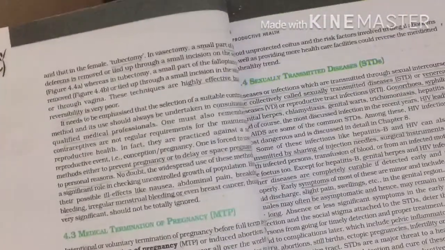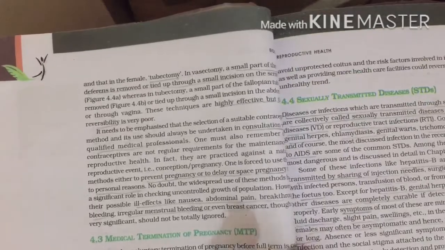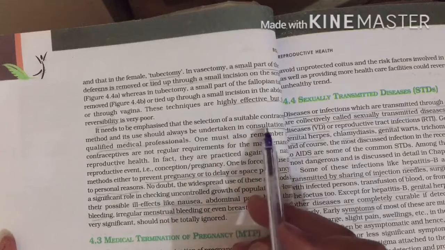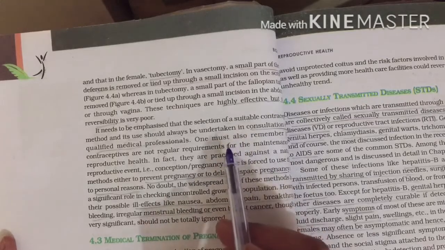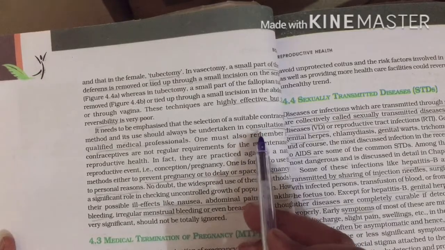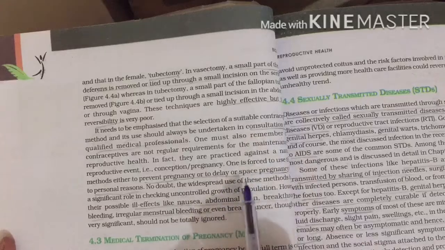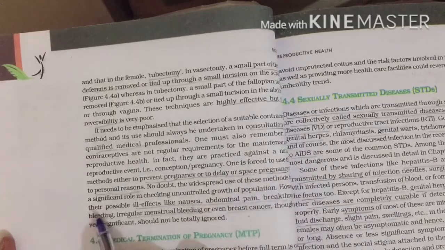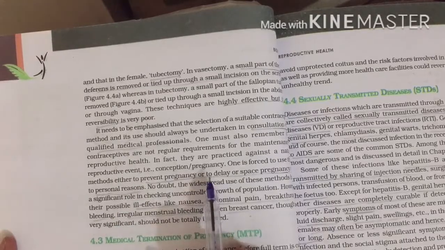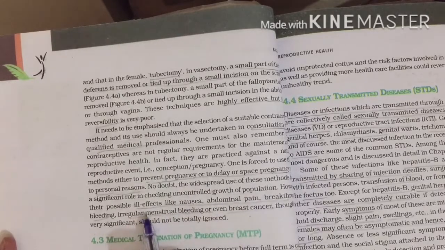After this, on the next page, as we are saying, it causes only least side effects. Whichever barriers or contraceptives are used, consultation should first be taken from a doctor or medical professional. This is helpful to delay or space between pregnancies, as you can find in your textbooks. And due to any personal reasons, it can be used. It has the least side effects, as we said.